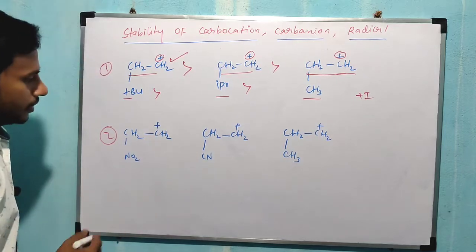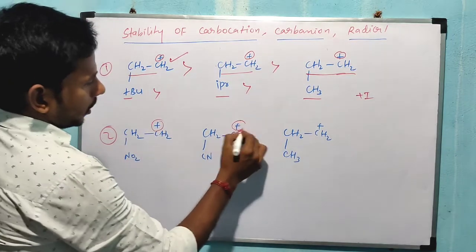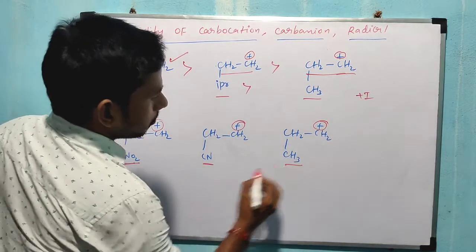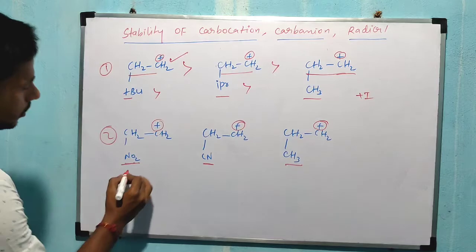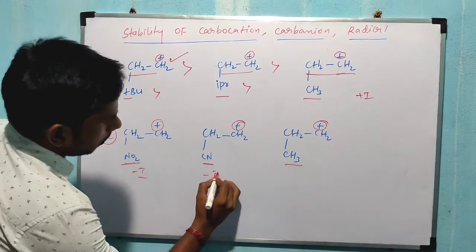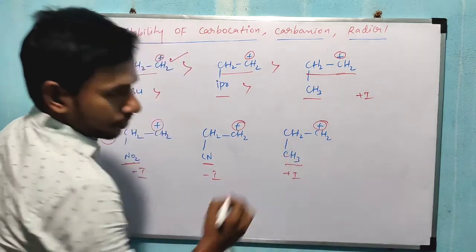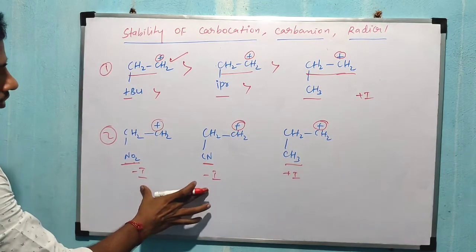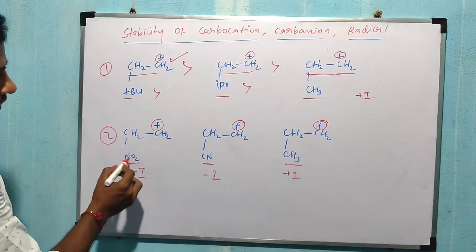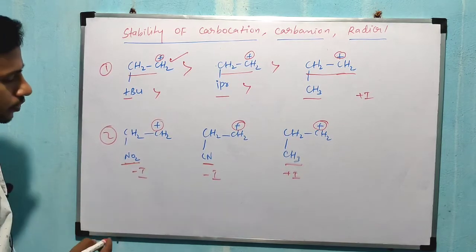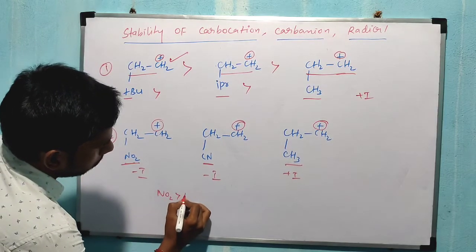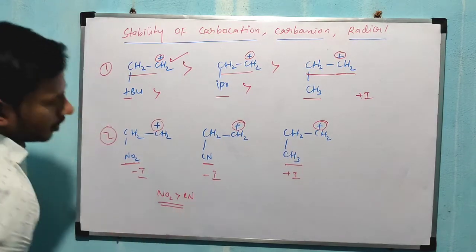So next one, you see now here carbocation is given. Here this NO2, here CN, here methyl group, right? So here this one is a minus I group. Now this one is also a minus I group. This one is a plus I group. Compared to these two, you see here NO2 is given, here CN. So which one has more minus I? NO2 has more minus I compared to CN, right?